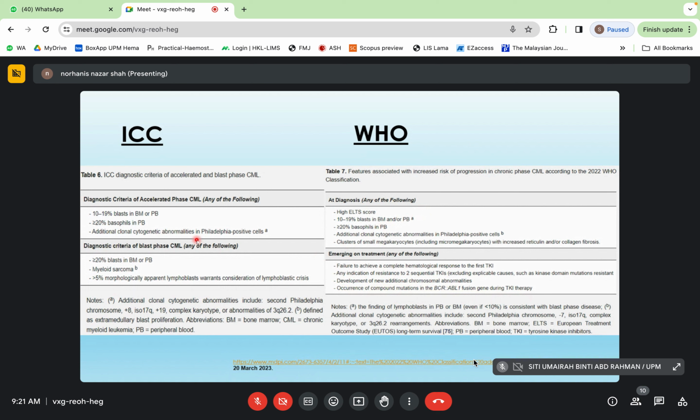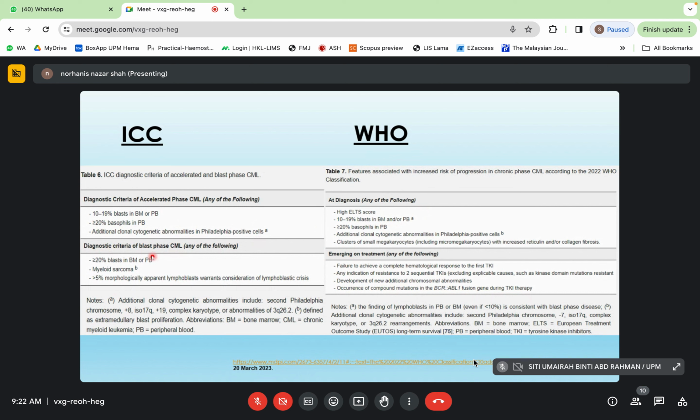And compared to the ICC, they made it simple for the accelerated phase and also blast phase CML. So for accelerated phase, actually the ICC criteria are all in the WHO. So 10 to 19% blast in bone marrow or PB, more than 20% basophil in PB, and also additional clonal cytogenetic abnormality in Philadelphia positive cells. So all of this is under high risk CP in WHO 2022.